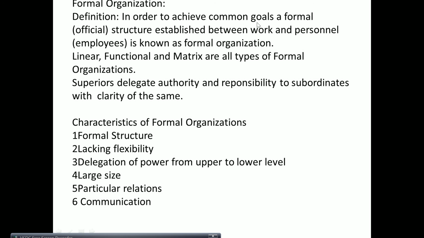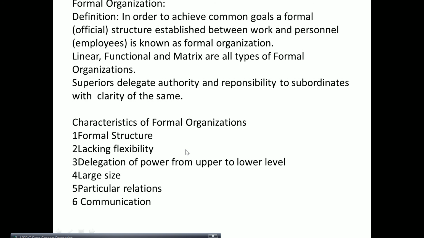So now let us look at the formal organization. Now you need to understand the definition of formal organization. In order to achieve common goals, a formal or official structure is established between work and personnel. Personnel means employees, and this is known as formal organization. Why is formal organization made? To achieve the common goal or to achieve the objective.